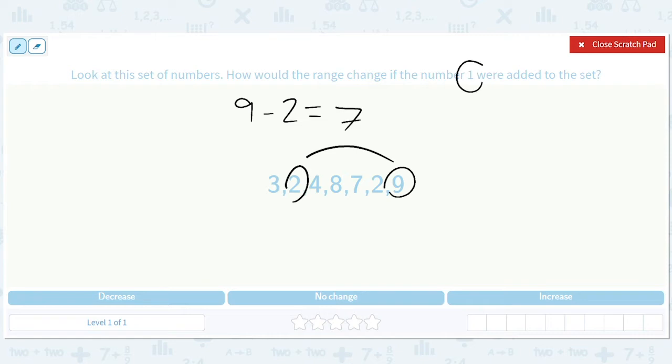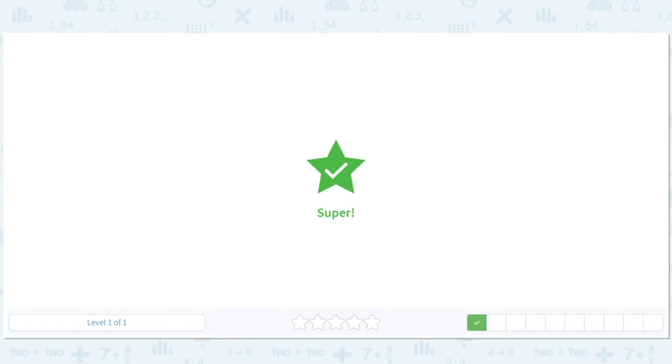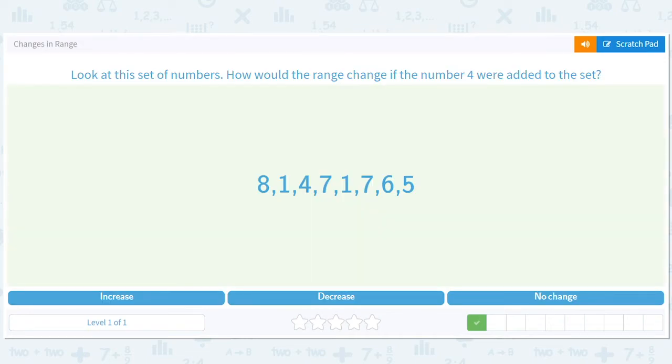So if a 1 were added to this set, right? Look at the set of numbers. How would the range change if the number 1 were added to this set? Well, the smallest number would change to a 1. So we'd have 9 minus 1, which equals 8. And so the range would increase. Go from 7 to 8 there.